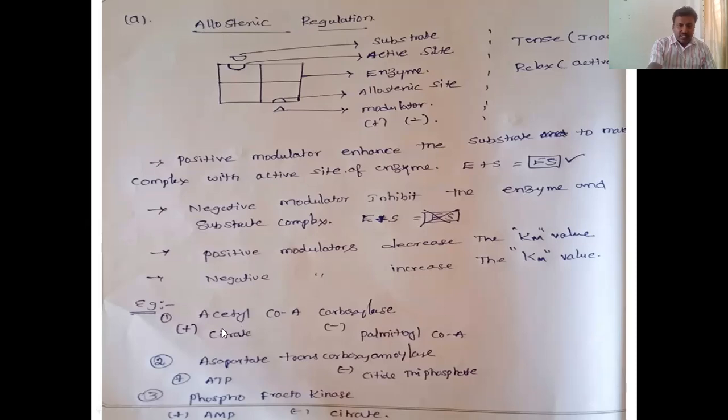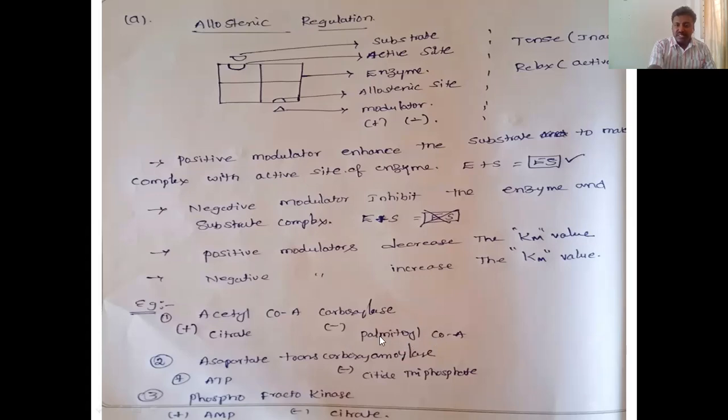Come to the examples of positive modulators and negative modulators. Acetyl coenzyme A carboxylase is one enzyme. Citrate is a positive modulator, and palmitoyl coenzyme A is a negative modulator.